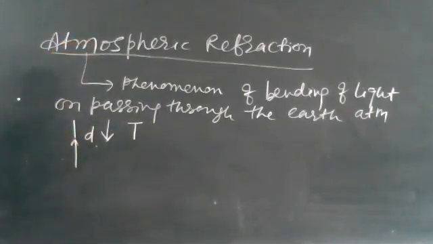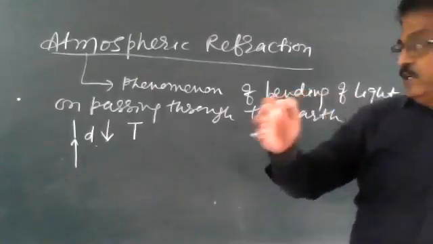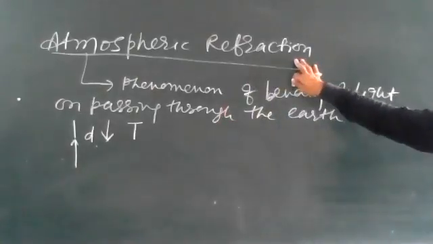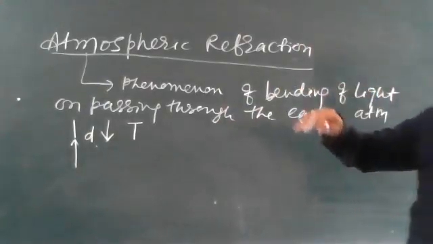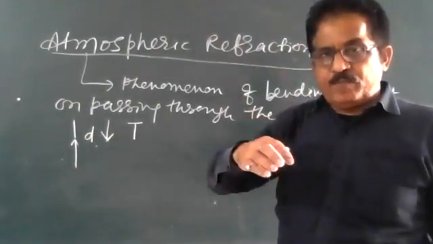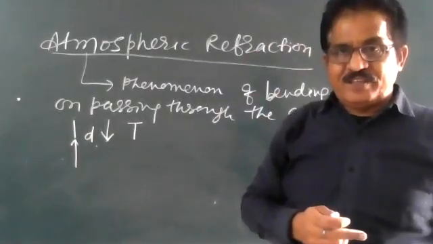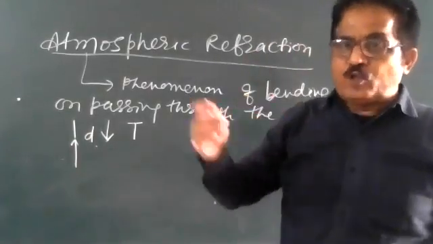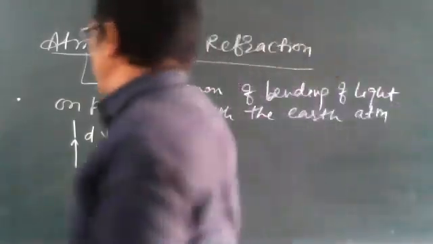Light coming from the star and entering the earth's atmosphere is coming from a rarer to a denser medium, so it will always bend towards the normal.